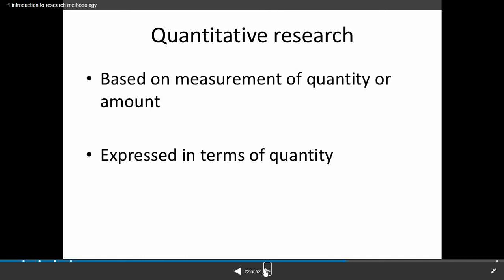We are going to make a quantitative research on this present situation, and I am given a task to make a count, to find the number of people who are suffering from the coronavirus, and who have already died because of coronavirus. So we are going to make a list of people who died because of coronavirus and who are suffering presently. You express them in some quantity, for example some lakh, some crore, or some amount. So here quantitative research is expressed.